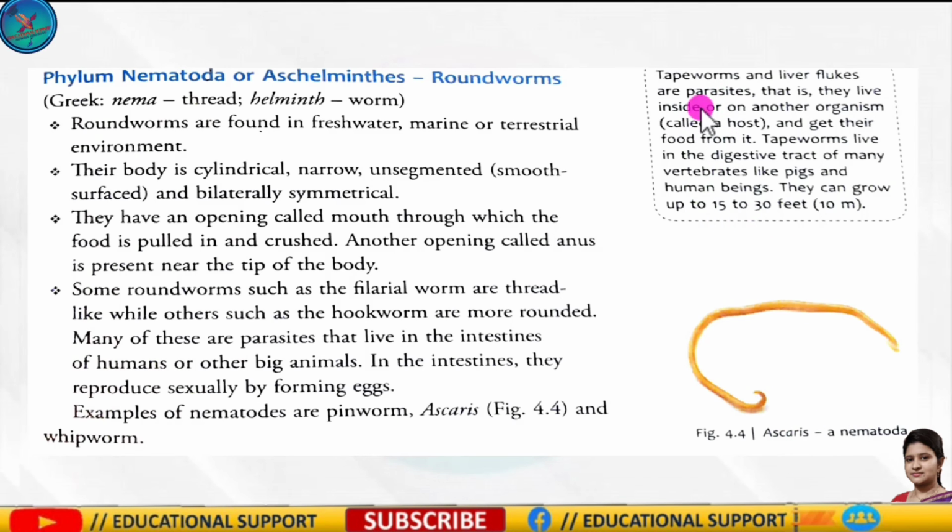So here is a note. Tapeworm and liver flukes are parasites. That is, parasites live inside another organism, which is called the host, and get their food from it. Okay. So tapeworms live in the digestive tract of many vertebrates like pigs and human beings, and they can grow up to 15 to 30 feet. That means 10 meters. Okay, imagine. So this is the figure.